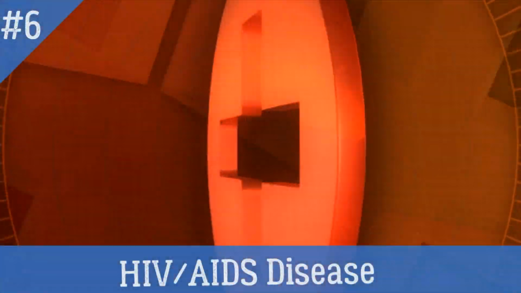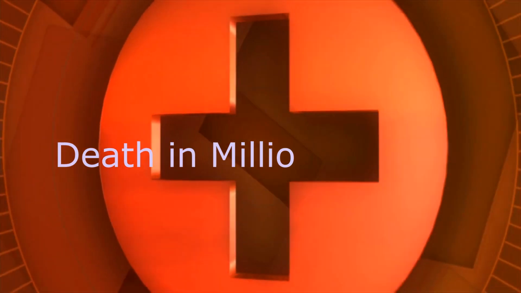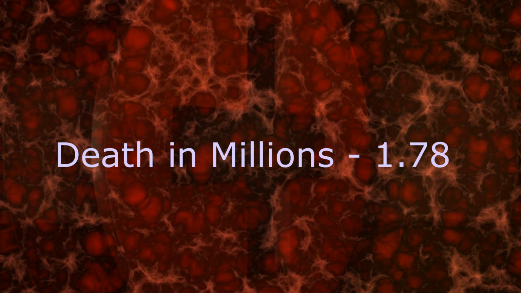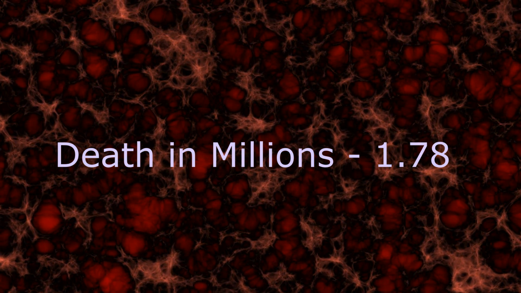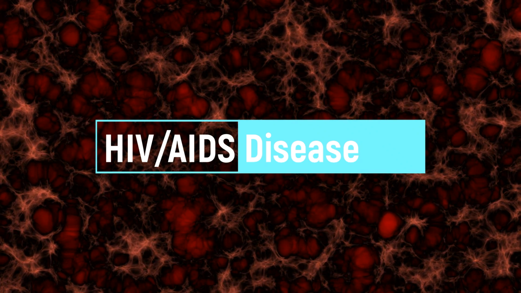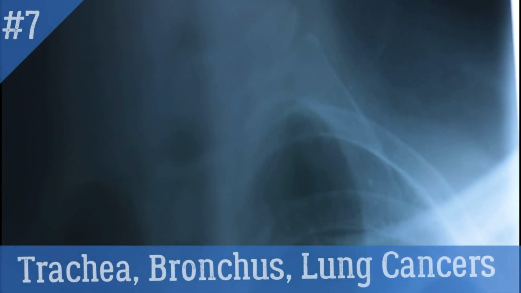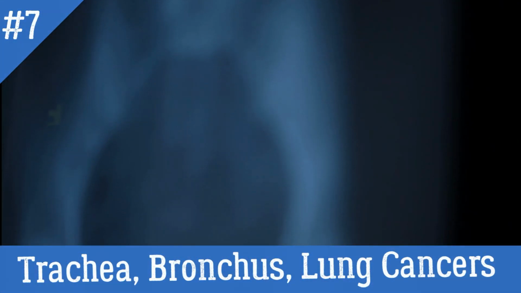Number 6. HIV disease. HIV is a virus that damages the immune system. The immune system helps the body fight off infections. Untreated HIV infects and kills CD4 cells, which are a type of immune cell called T cells. Over time, as HIV kills more CD4 cells, the body is more likely to get various types of infections and cancers.